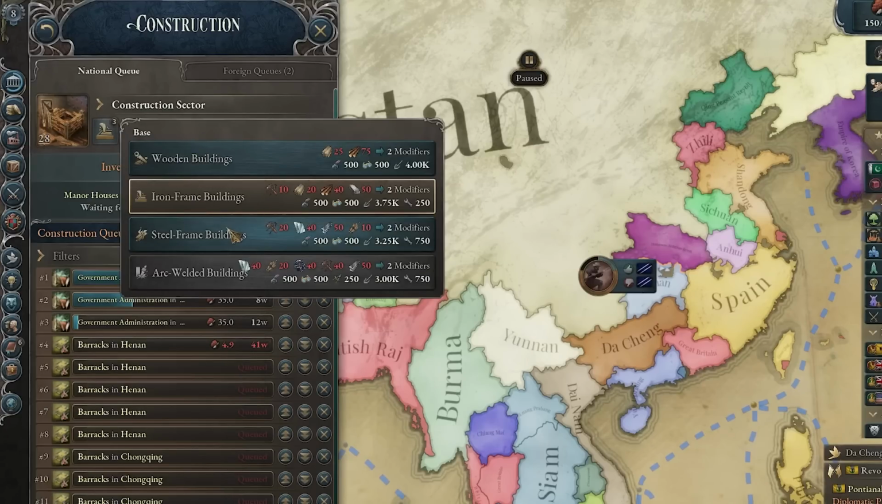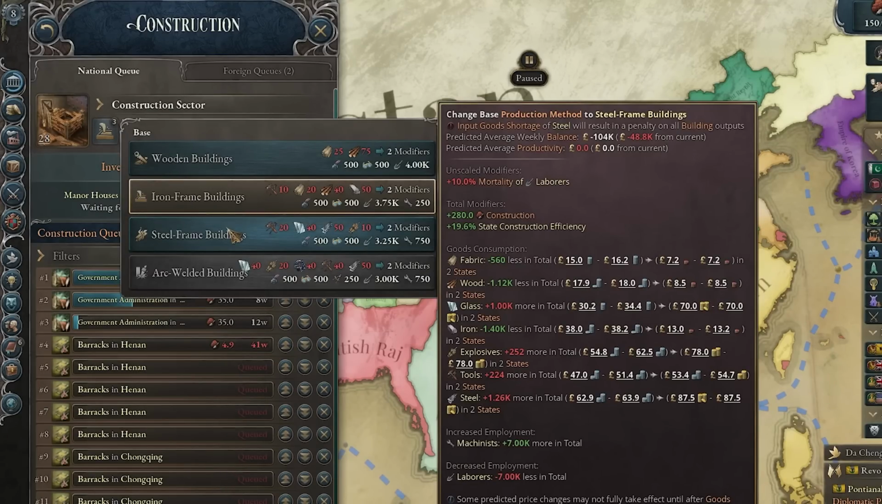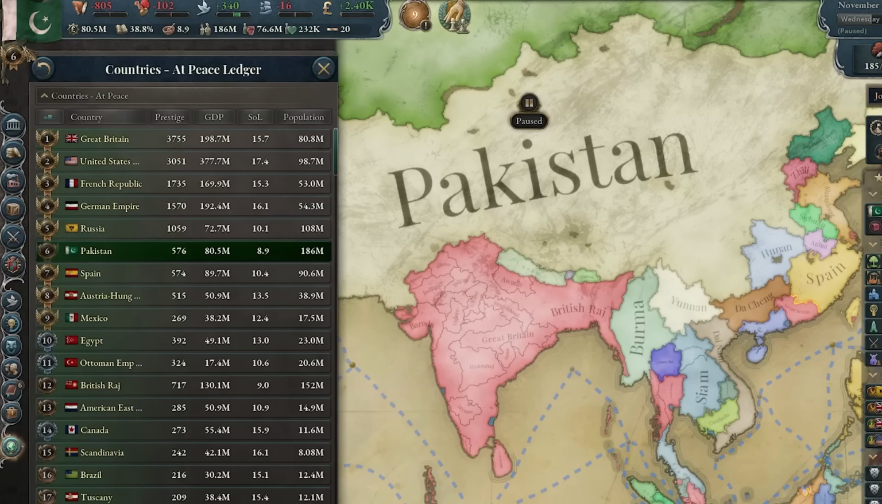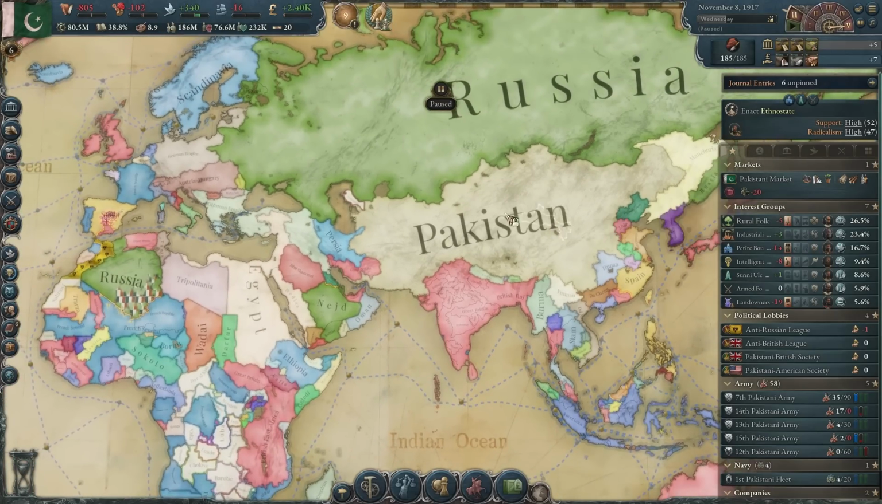Now I could try to get steel frame buildings as well. That will cause a shortage, but it will be worth it in the long run. Now we got wage subsidies enacted as well. And now I also managed to become a great power. So now I think it's time to take a look at the rest of the world.